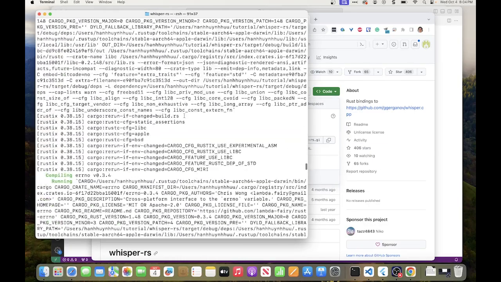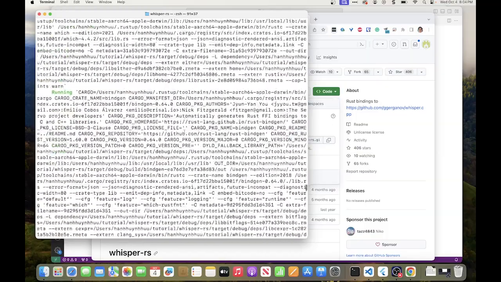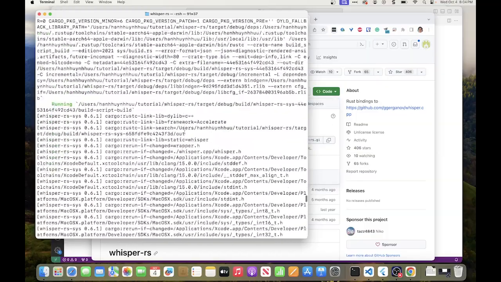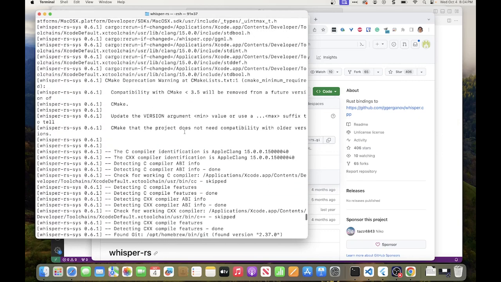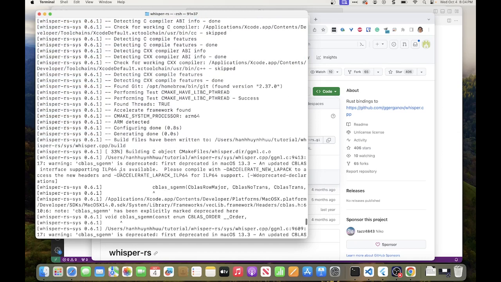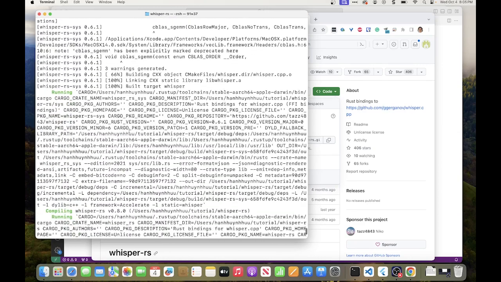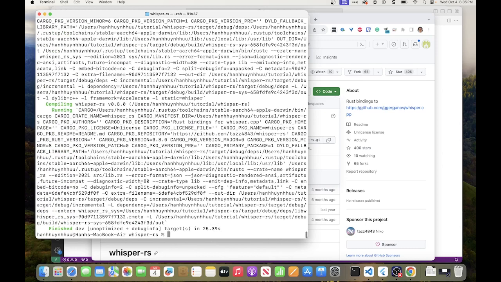And the build script is eventually calling into CMake, so we should have a CMake part. All right, so this is our real library. This is CMake, and CMake is running. Then it creates the makefile, and then it uses the makefile to actually build the C++. And then at the end, well, it's done.